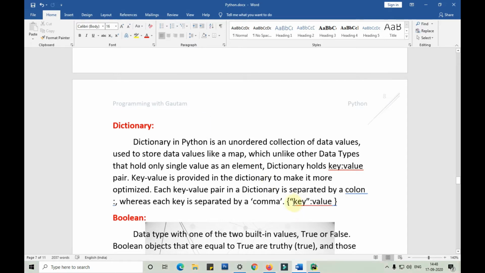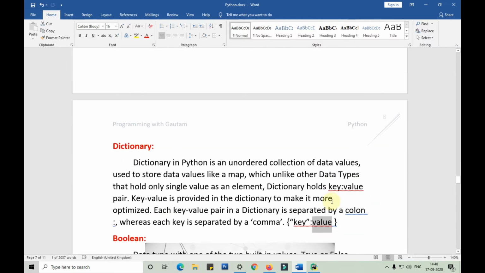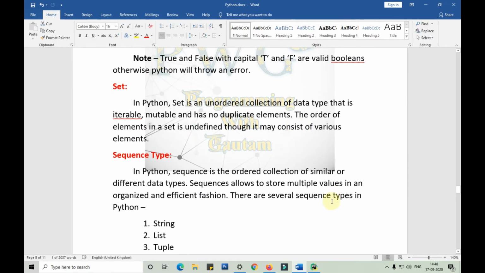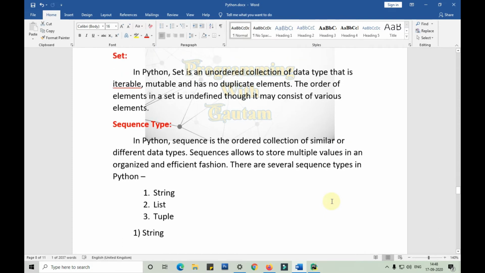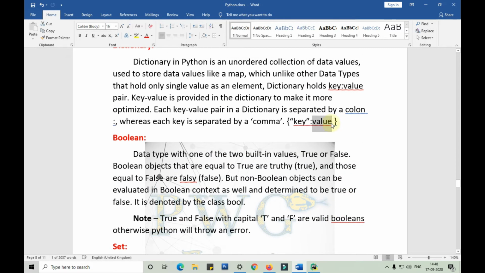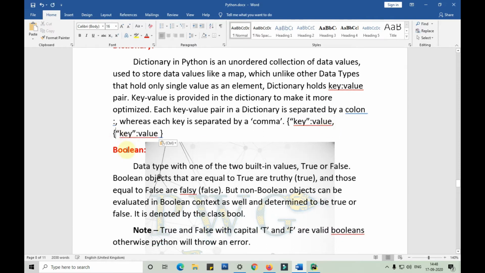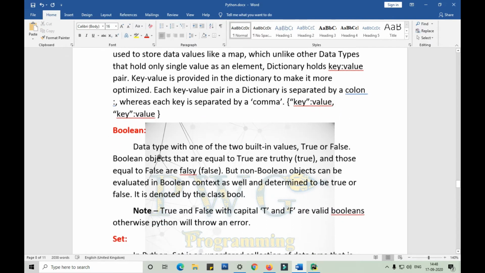Example, guys, this is the key. Key is always in the form of a string, and value can be anything. It can be a list, an integer, a boolean, a set, a string, a tuple, etc. It can be anything. And for every key and value pair, we have to separate it with a comma. After a comma, I can again write another key and value. And keys and values are always represented in curly brackets, guys.